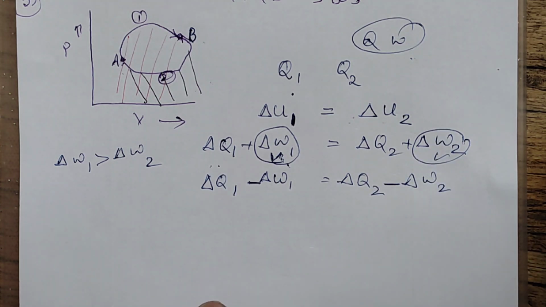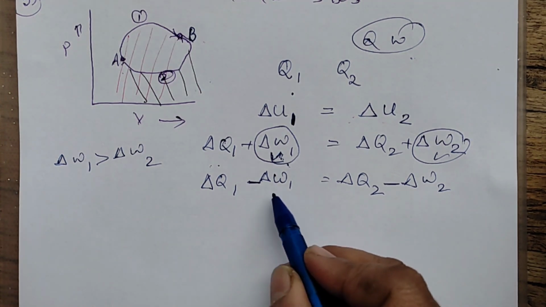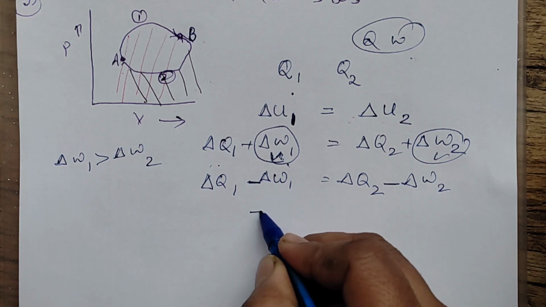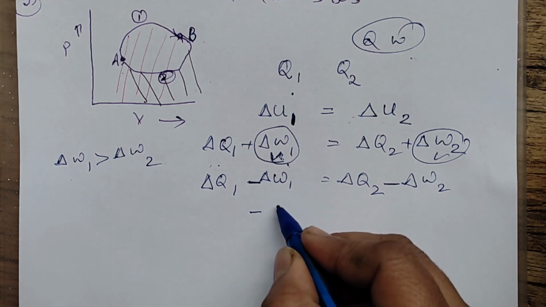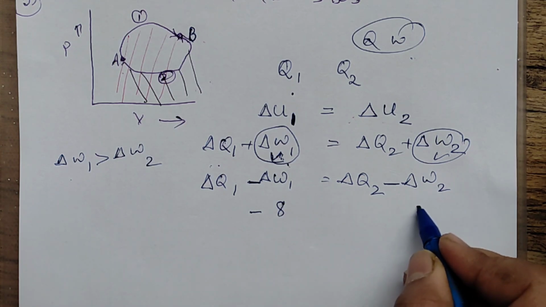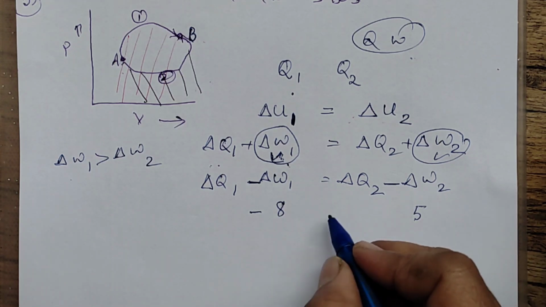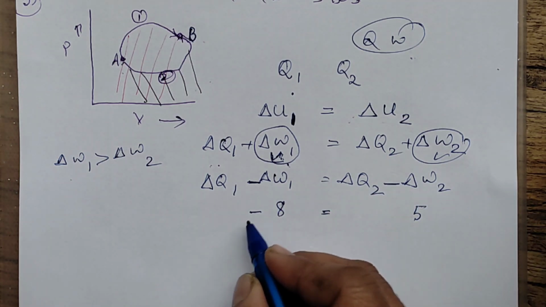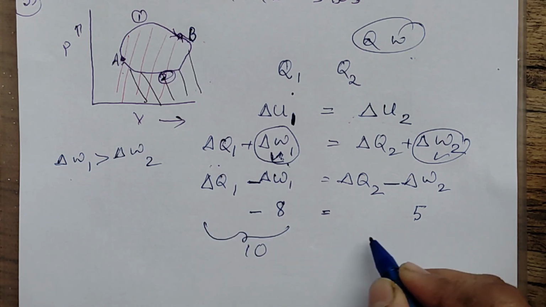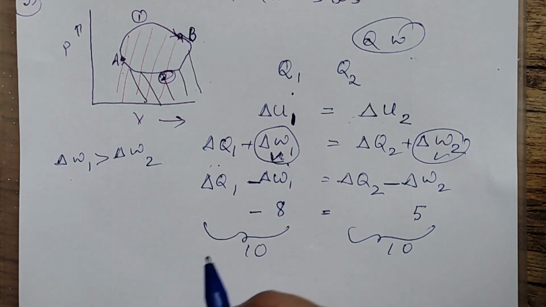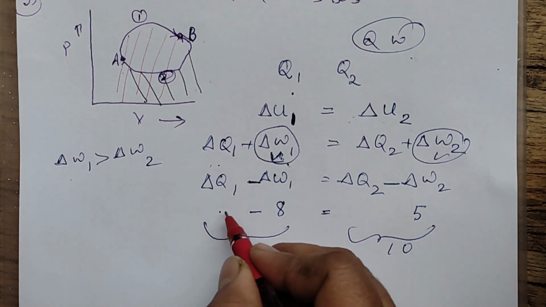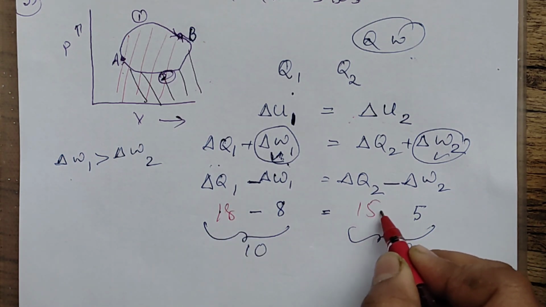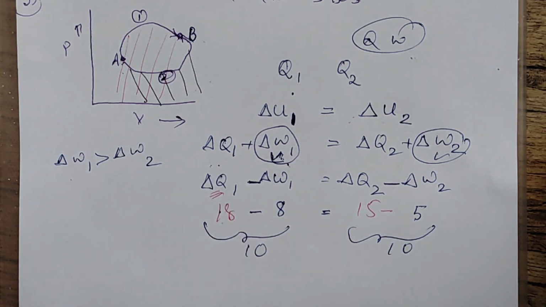Now what you can do, we can assume some values. Suppose this first W1, the work done, is more, we are saying, suppose this is 8. And this second one, suppose I am writing as 5. And we know that the sum on this side and this side is equal. Suppose the answer on the left hand side is, say, 10. And here also it is 10. What should be the value here, such that both are equal to 10? This should be 18 and this should be 15. That means obviously you will always get Q1 greater.